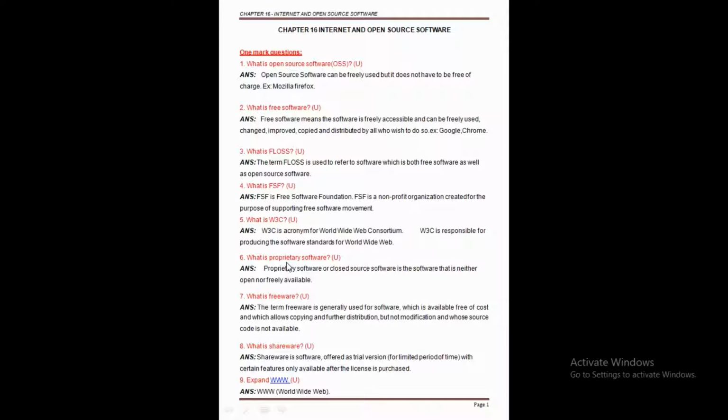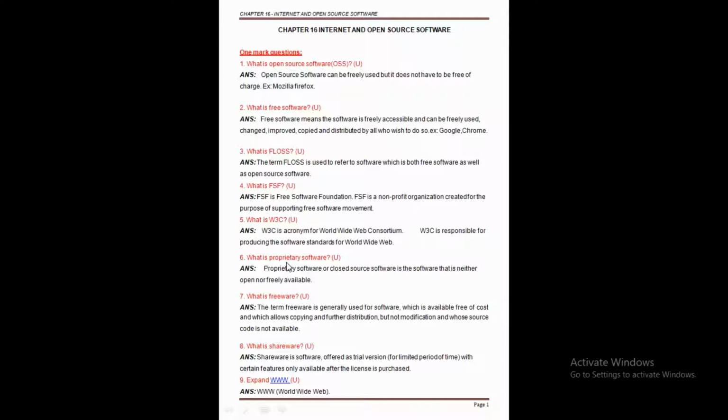Before we start any type of software, maybe free software, open source software, proprietary software or any other software, let's see the meaning of software. Software is a set of instructions that makes the computer perform tasks. Without software, we can't do any type of work or operation using a computer. Software tells the computer what to do and how to do it. So this is the meaning of software.